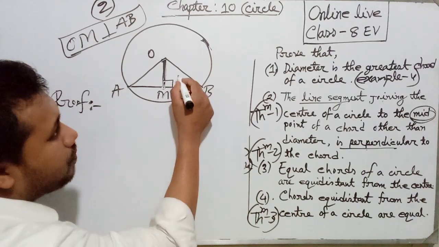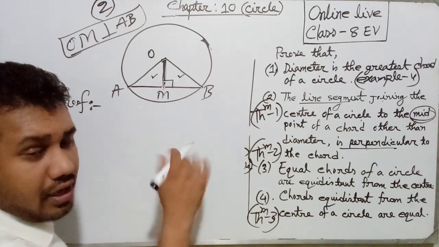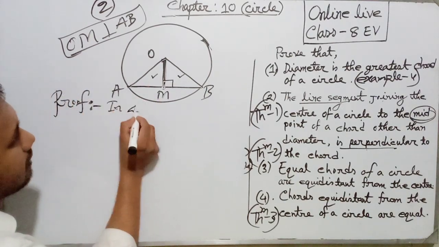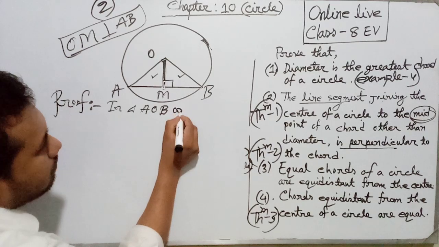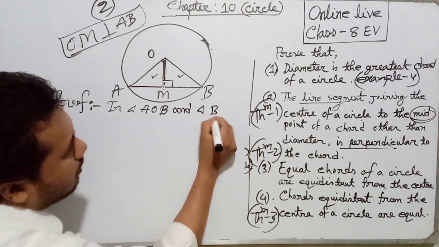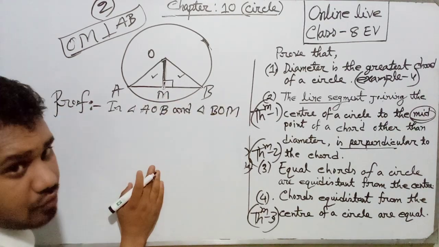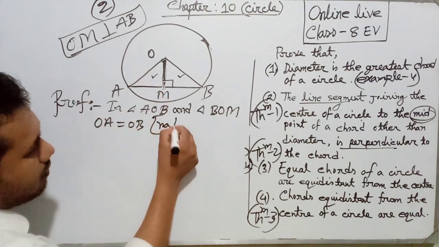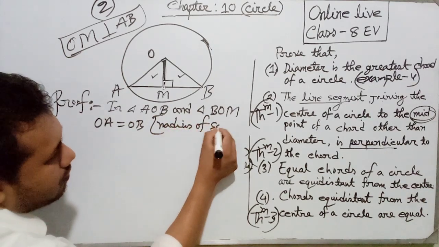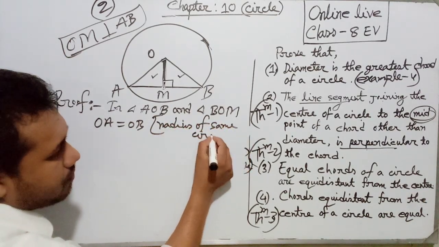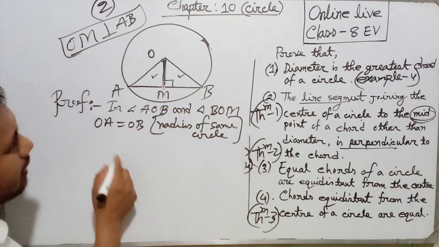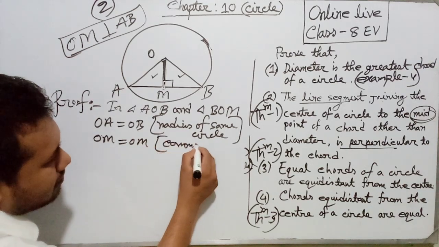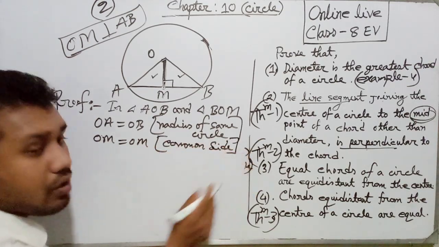Dear students, if we compare these two triangles for checking congruence, we can write, in triangle AOM and triangle BOM, OA equal OB because they are radii of the same circle. We can write OM equal OM. Why? This is our common side.